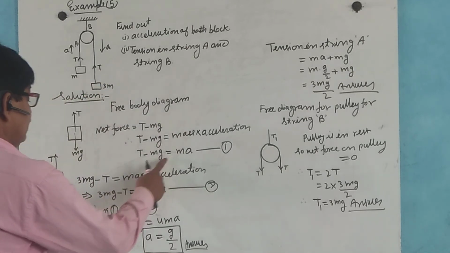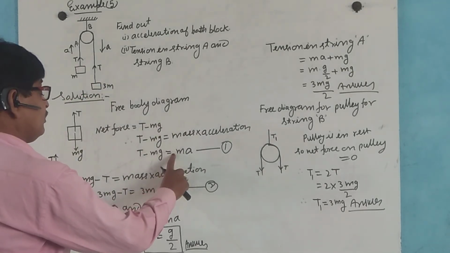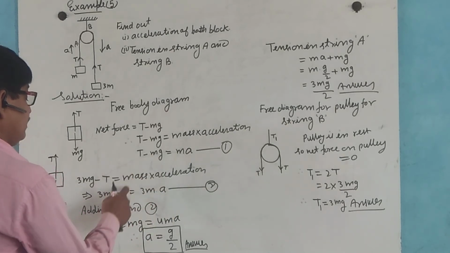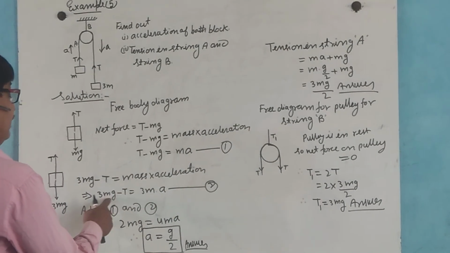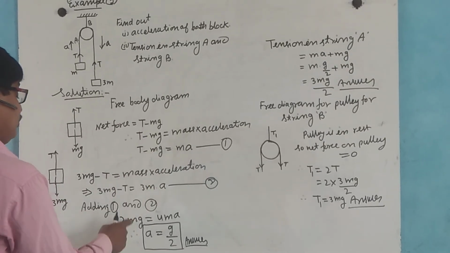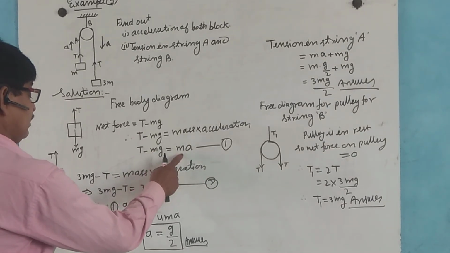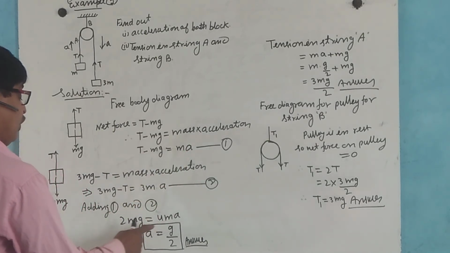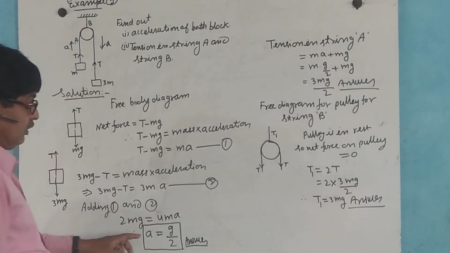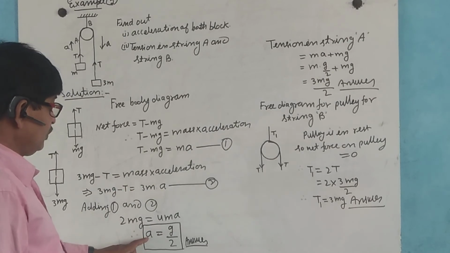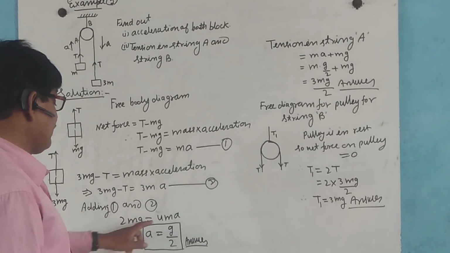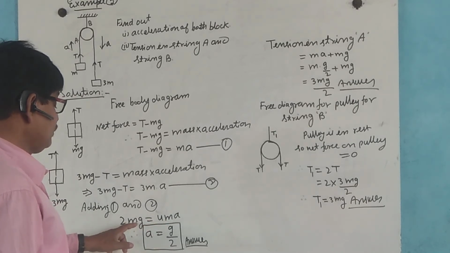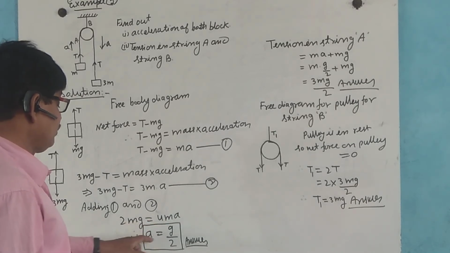Now adding 1 and 2, T cancels, 3mg minus mg is 2mg, and adding ma plus 3ma gives 4ma, so m cancels and acceleration a equals 2g by 4, that is g by 2.